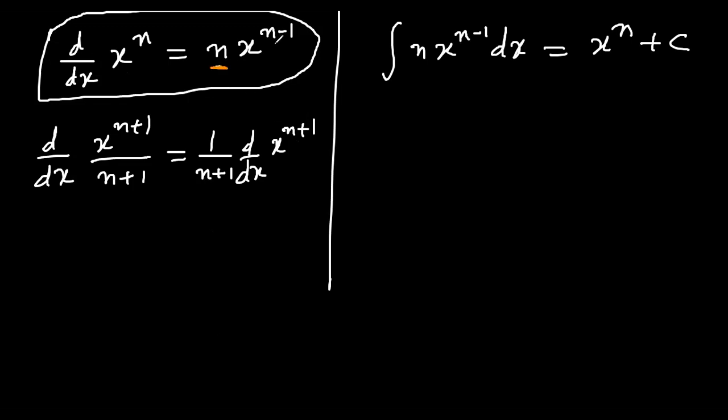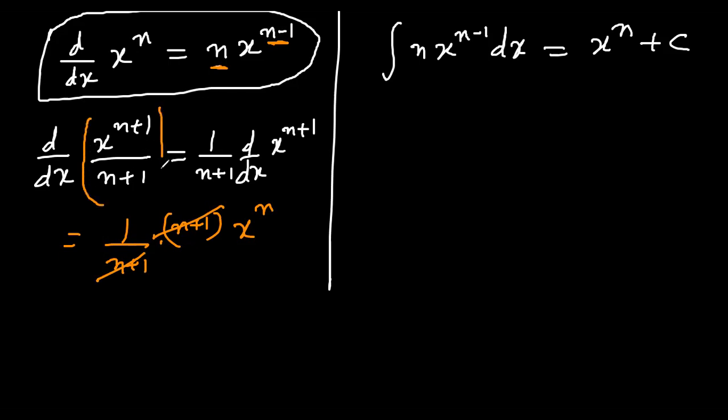We reduced the x degree by 1. So this would be 1 over n plus 1 times the power n plus 1 in front, and x to power n plus 1 minus 1 means x to power n. Look, this and this cancel. So what I'm getting here, very interesting: the derivative of this function is equal to x to power n.